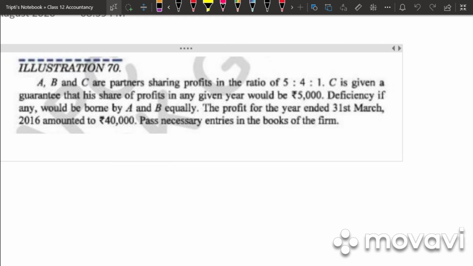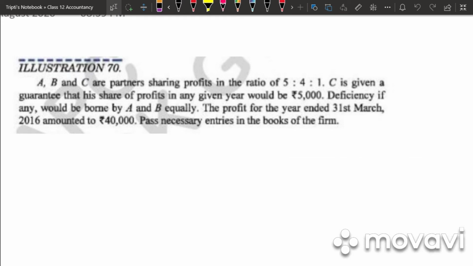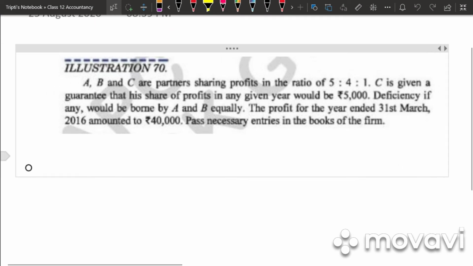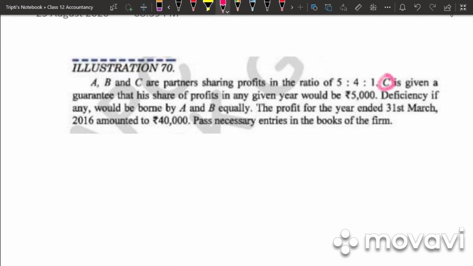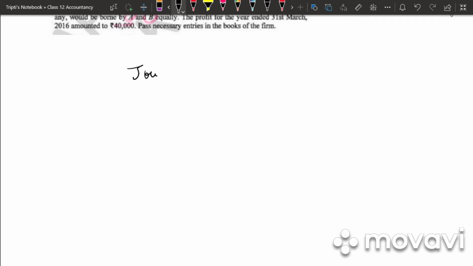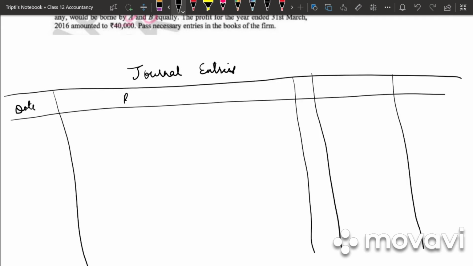Let's see one more problem, that is illustration 70. A, B, C are partners sharing profit in the ratio 5:4:1. C is given a guarantee that his share of profit in any given year would be 5,000. Deficiency, if any, would be borne by A and B equally. The profit for the year ended 31st March 2016 amounted to 40,000. Pass necessary journal entries. So in this problem we need to write down the journal entries. So write down journal entries. So date, particulars, LF, debit and credit.